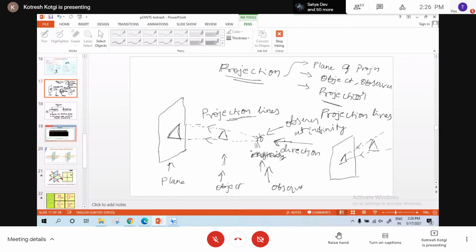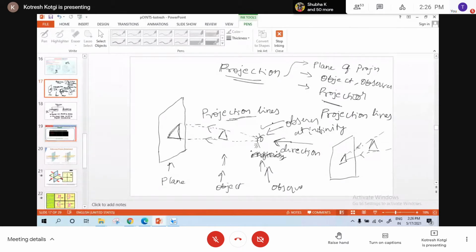Now one more important thing you should understand here: we'll discuss the quadrants, and then you will understand the importance of this sequence. What is the sequence?